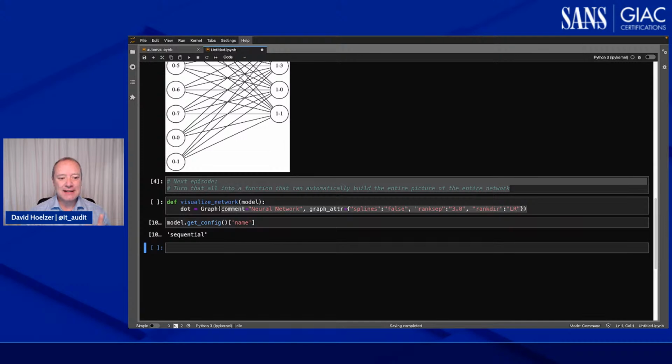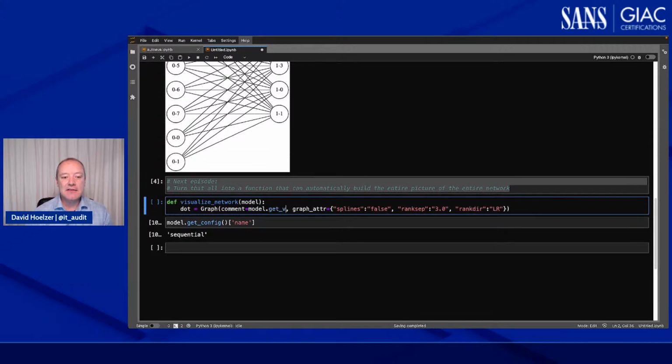But I think what I'd like to do is set the name here, or set the comment here, to be whatever the name is inside of the passed in model, so that eventually when I'm displaying these things and I add in the title, we're actually going to see that name. So we could configure that and distinguish one model from the other. All right, that's good.